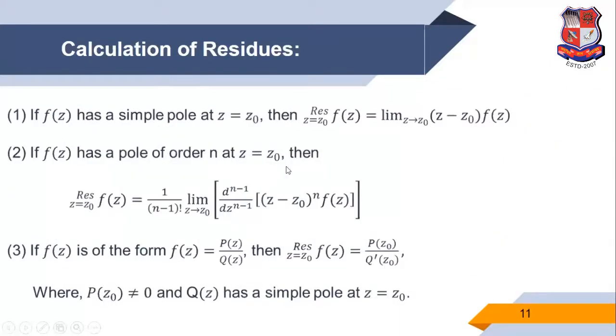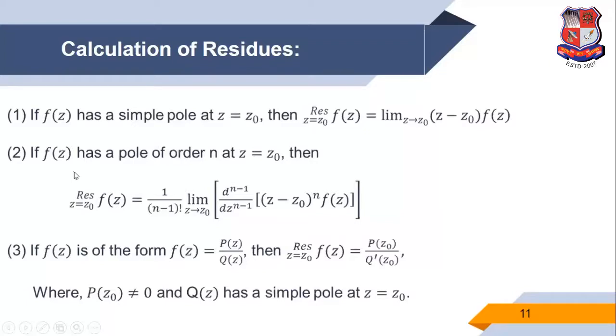So now there are different formulas for calculation of residue for different types of poles. So first, if f of z has a simple pole at z is equal to z0, then the residue at z is equal to z0 of f of z is equal to limit z tends to z0 of the factor z minus z0 into f of z.